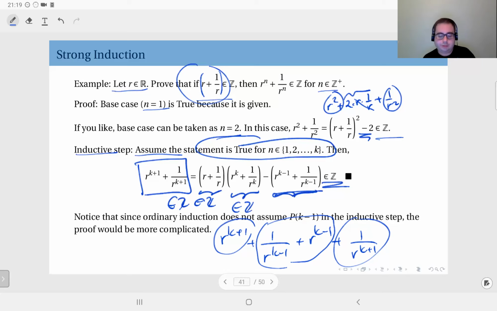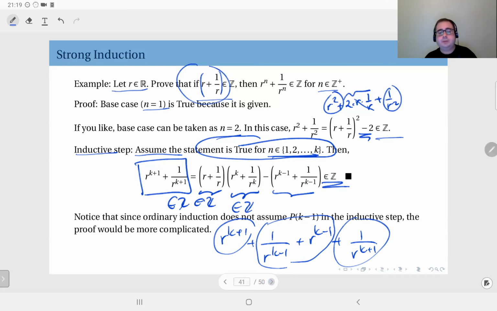Now, the key here is our assumption includes n values starting from 1, the base case, up to k. It includes all of them, not just k by itself. Okay? Now, as you see in the proof, we have used the value for k minus 1 here. If we would be doing ordinary mathematical induction, this wouldn't work because we wouldn't have assumed this is an integer for k minus 1. Okay, so sometimes you see strong induction leads to easier proofs.